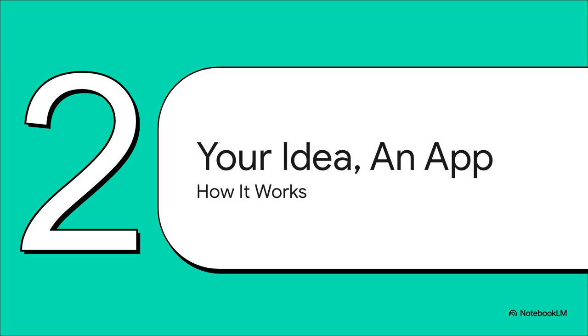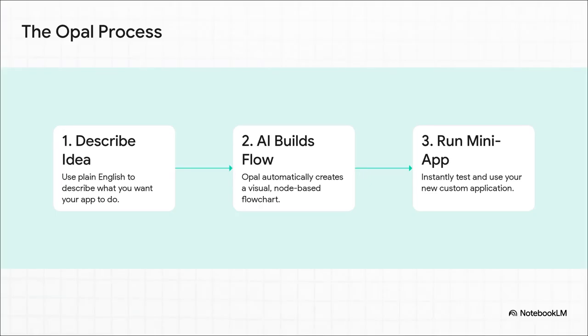Okay, so that's the theory. But let's get into how this whole vibe coding thing actually works. This is where it gets really, really interesting. It's actually super simple. Just 3 steps. First, you just say what you're thinking. Second, the AI builds out the whole plan for you, visually. And third, you run it. That's it. Your idea is now an app.